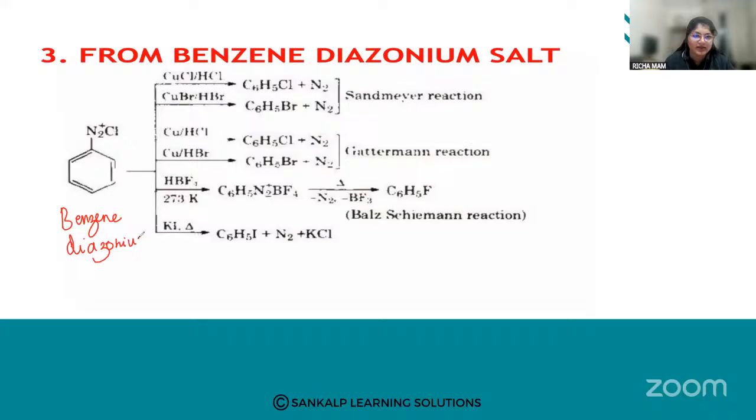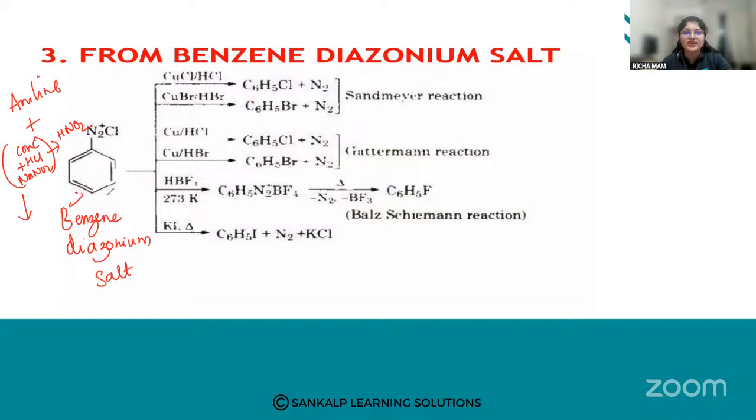If anybody asks you how you obtain this salt, you have to tell them: when aniline reacts with concentrated HCl and NaNO2, HNO2 is generated, and we get benzene diazonium salt.